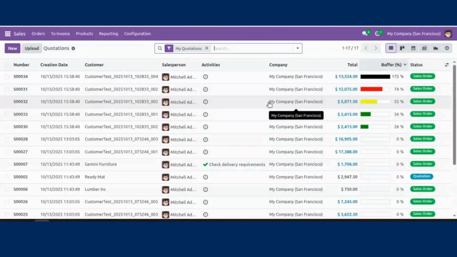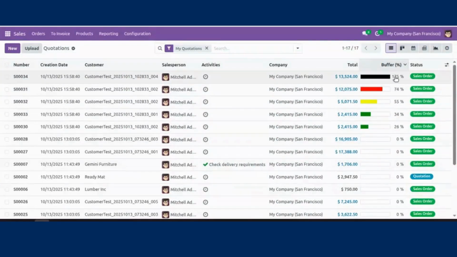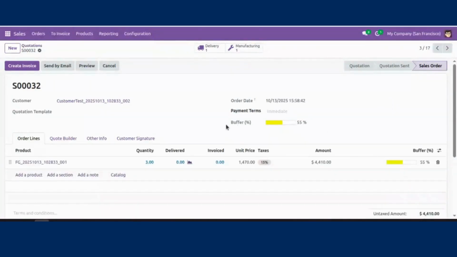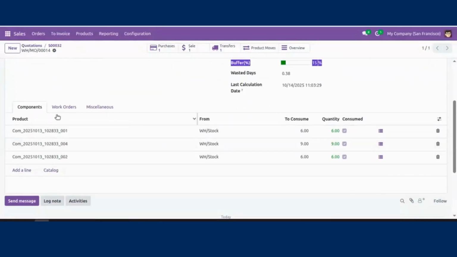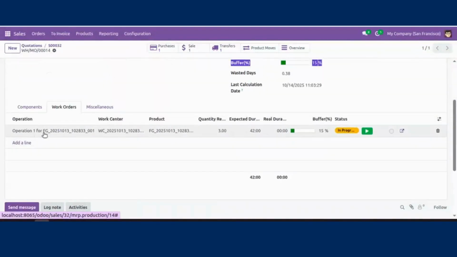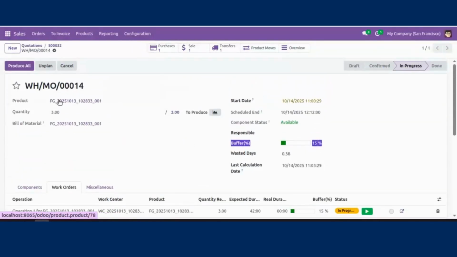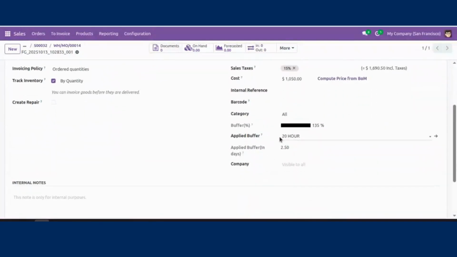This is hourly buffer monitoring. In the sales order view, you instantly see each order's health. A sales order shows overall buffer, here 55%, combining stages like manufacturing and purchasing. The manufacturing order shows buffer and wasted days, 15% consumed due to delays. Work orders show the same percentage for specific operations. In products, the applied buffer, here 20 hours, sets the base for all calculations.